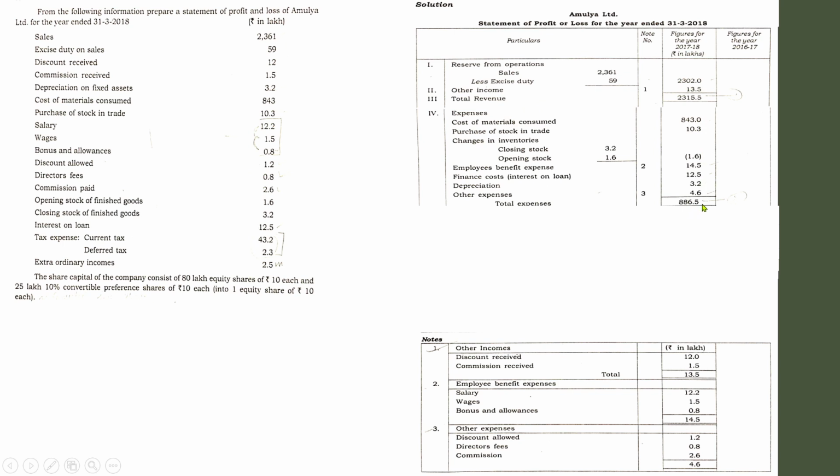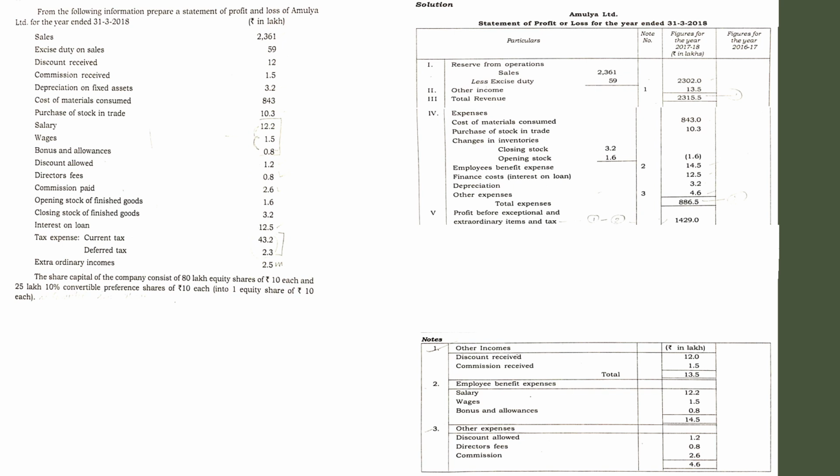Now you need to find the profit. Profit means income minus expenses. You will get profit before exceptional and extraordinary items and tax. Try to follow the same pattern. Don't use your own sentences. This is the profit that is found out before adjusting extraordinary items and exceptional items. So you have to write the sentence like that. Profit before exceptional and extraordinary items and tax. 1429.